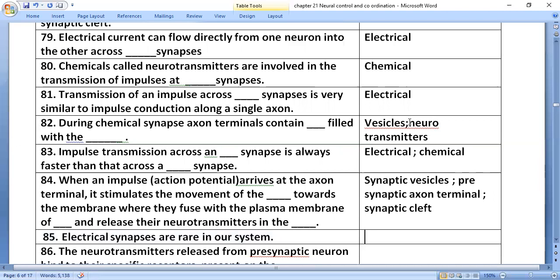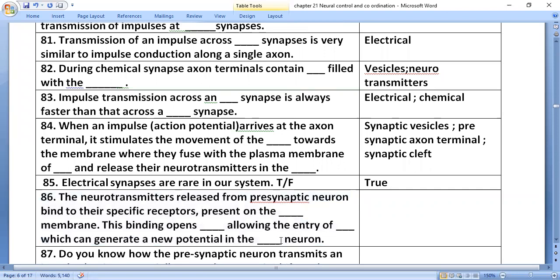Electrical synapses are rare in our system. True or false? True.